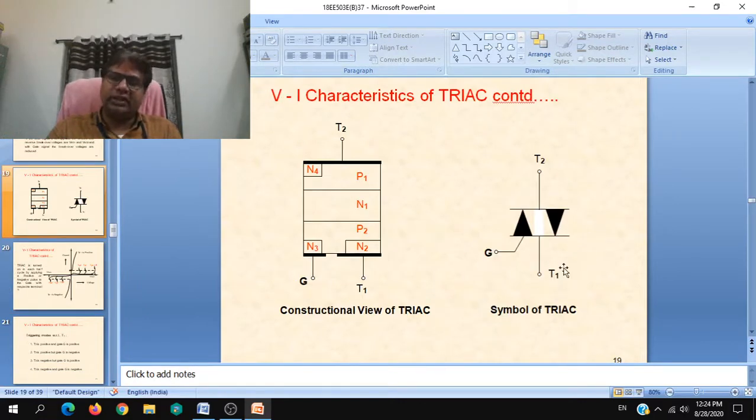When you compare with the SCR, this can be taken as a cathode, but it is not like that. So T1, everything you will explain with respect to T1. So T2 is positive means it is with respect to T1. Gate is positive with respect to T1. Gate is negative with respect to T1 only.